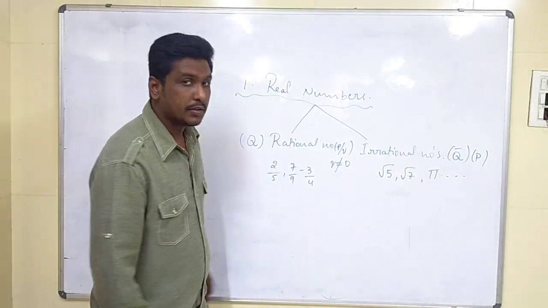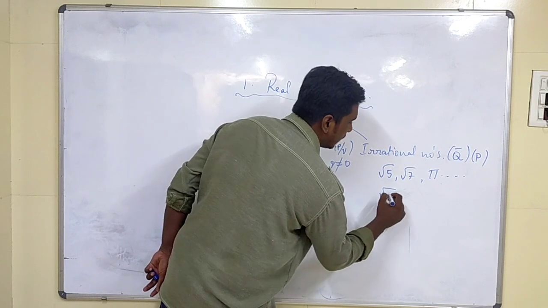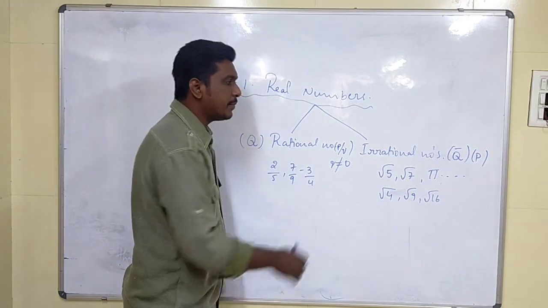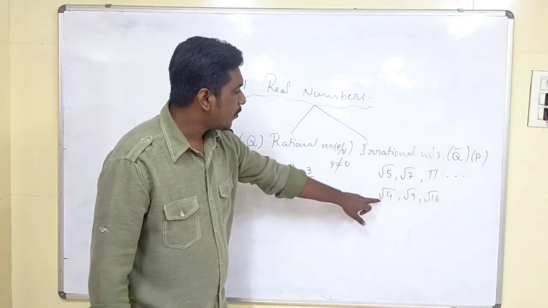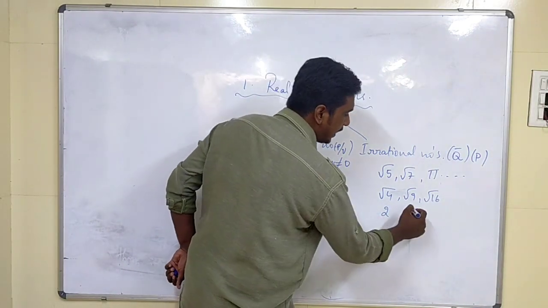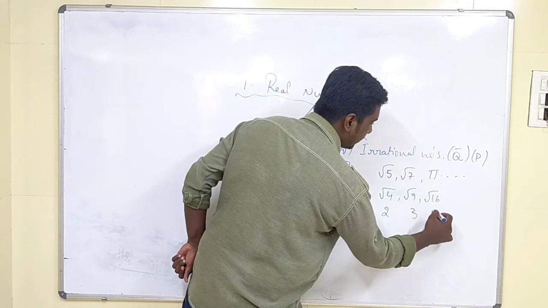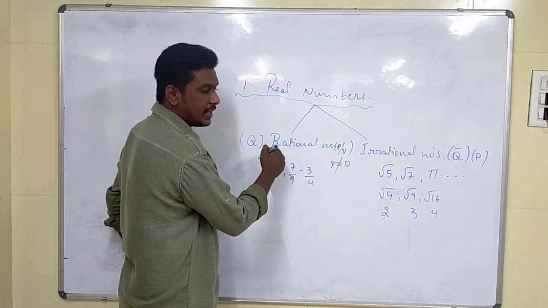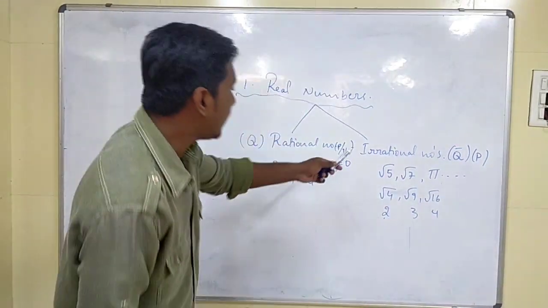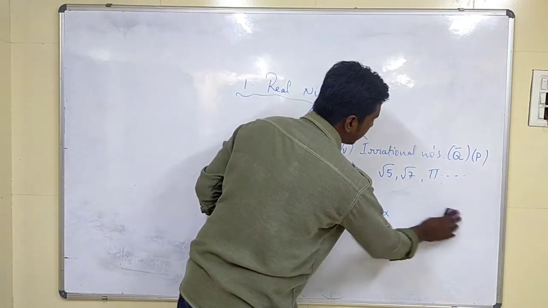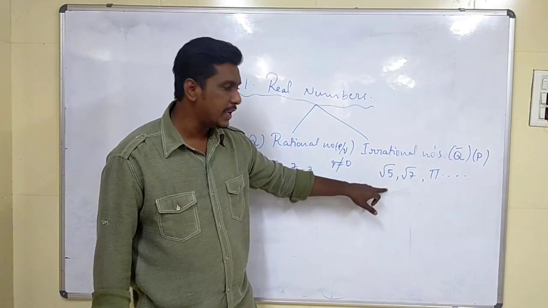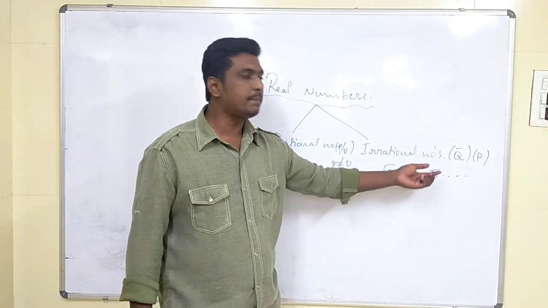But we don't get perfect square numbers like square root 4, square root 9, square root 16 in irrational numbers, because what will be the value of root 4? It will be 2. In the same way, root 9 will be 3, root 16 will be 4. Then these numbers become rational numbers, not irrational. That's the reason why we don't have perfect squares in irrational numbers. We will have only numbers which are not perfect squares, like root 5, root 3, root 7, root 8, and pi also.